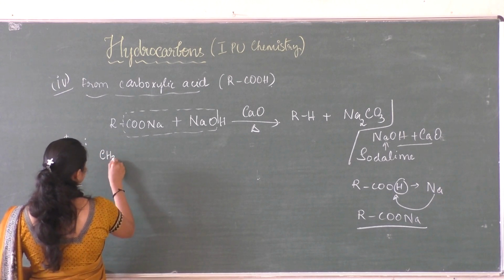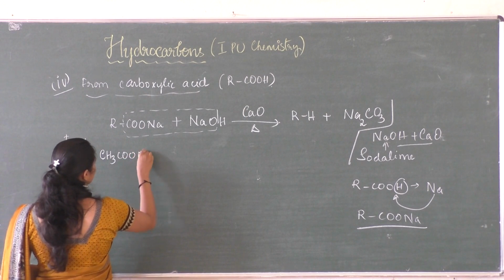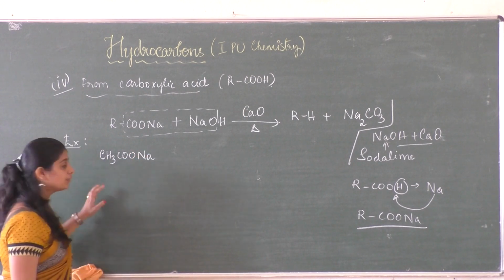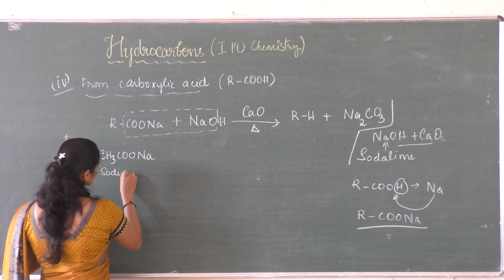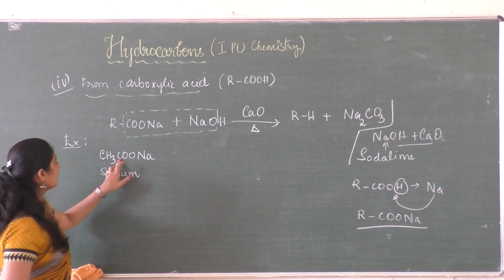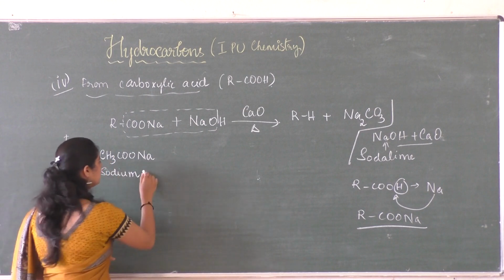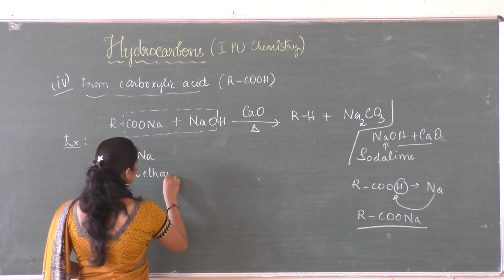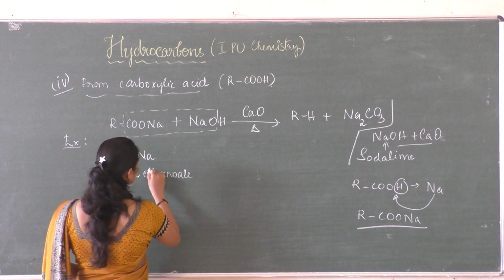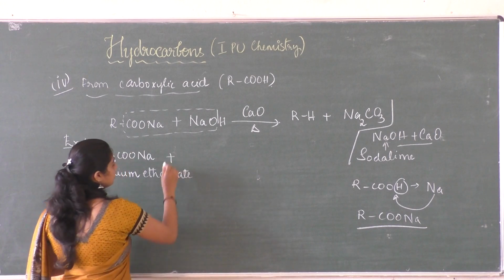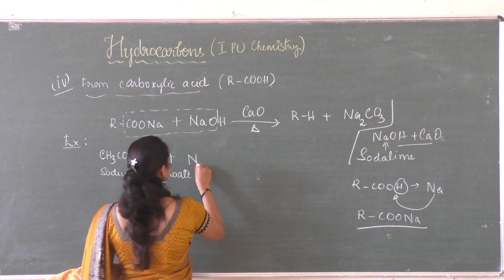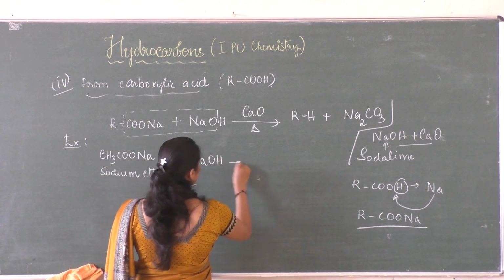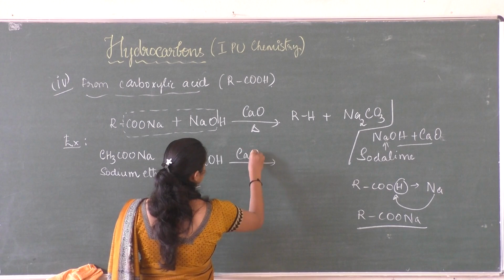CH3COONa. The name of this compound is sodium, and we have 2 carbon atoms here, so the name will be ethanoate. Sodium ethanoate. It is again treated with soda lime, that is NaOH in the presence of calcium oxide.